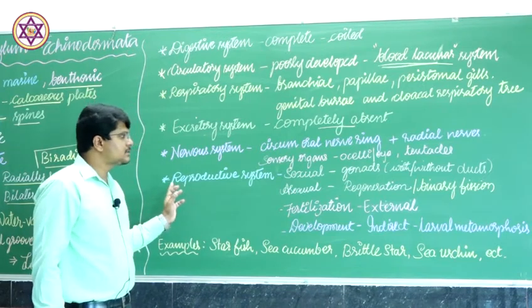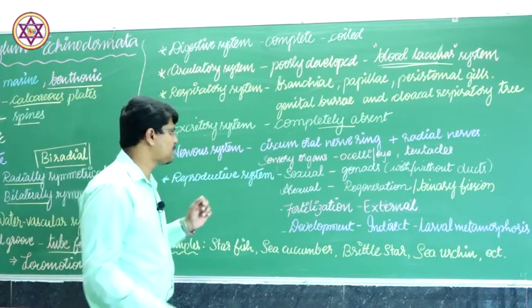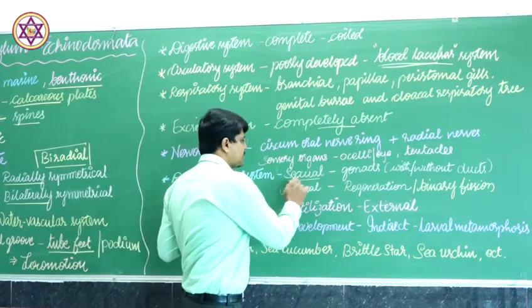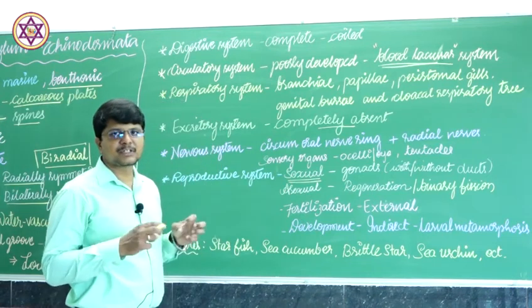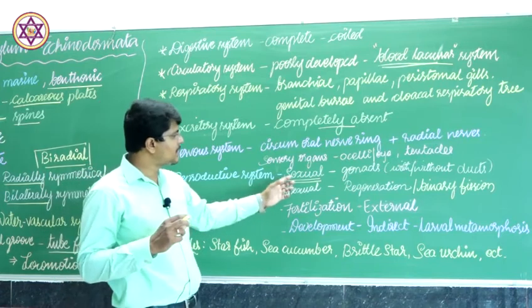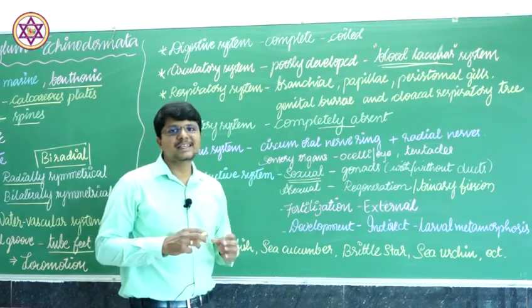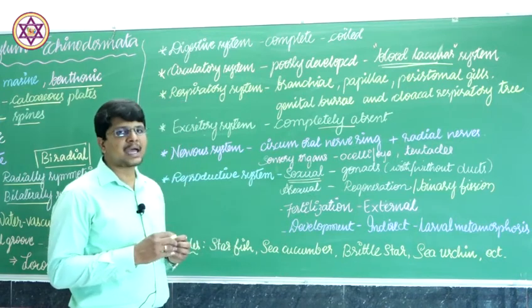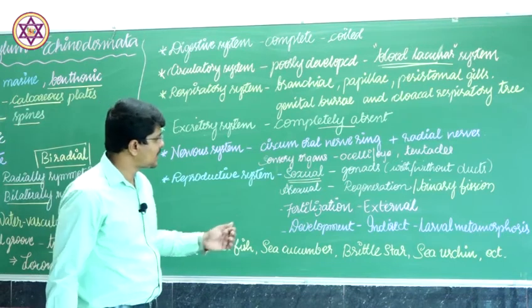The reproductive system: reproduction in this group of individuals is majorly by sexual mode. Sexual dimorphism can be seen here, with male and female individuals possessing gonads, and these gonads may or may not have ducts.